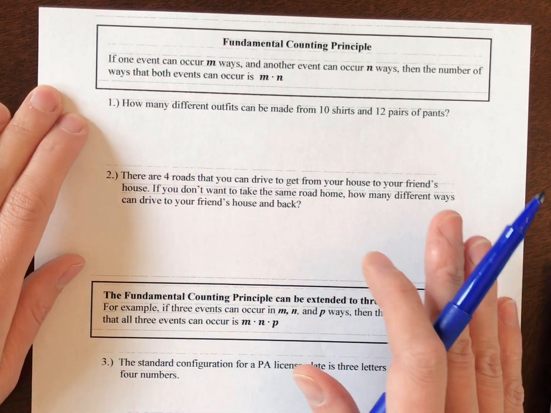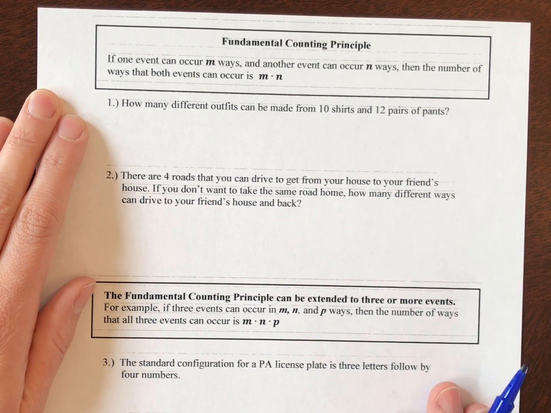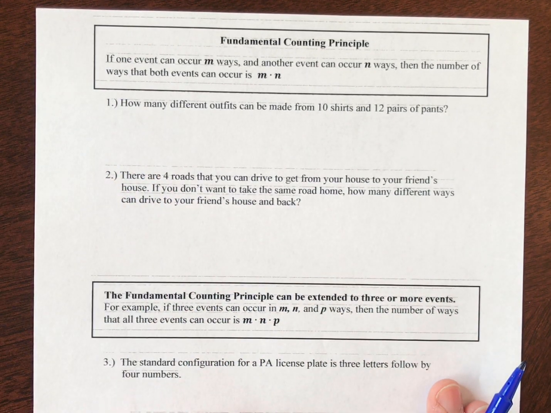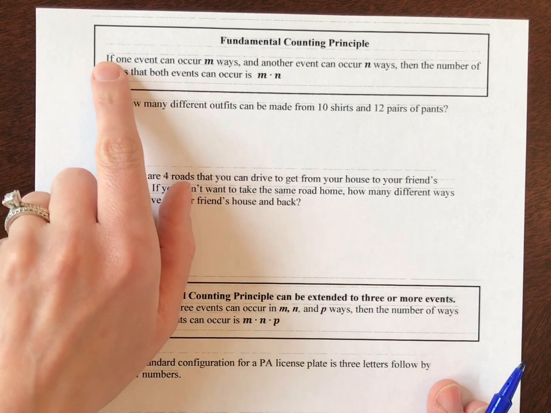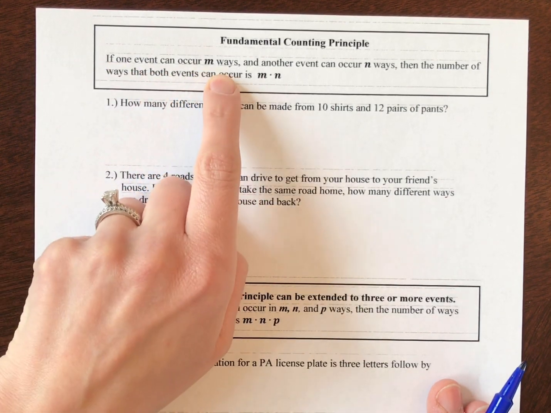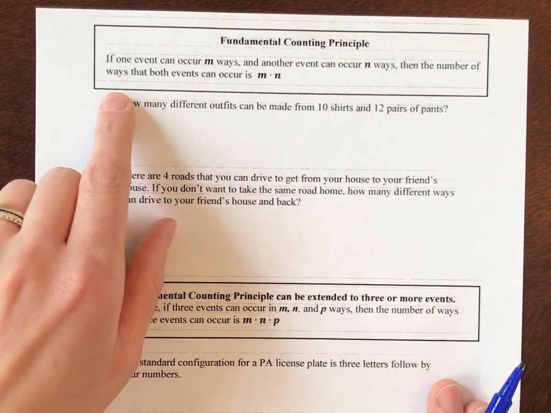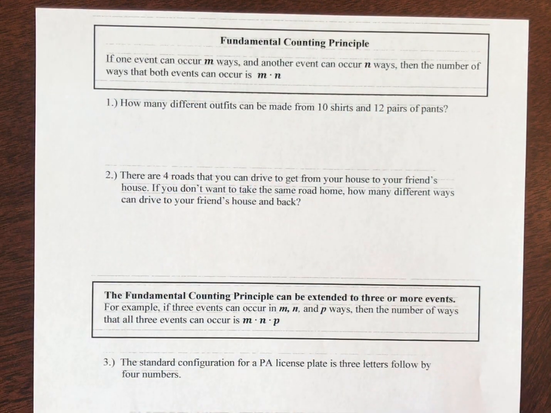So let's look at the fundamental counting principle. We kind of used this in our last video when we looked at the number of ways we could arrange n items. So if one event can occur in m ways and another event can occur in n ways, then the number of ways that both events can occur is m times n.